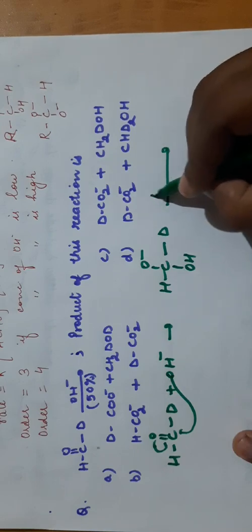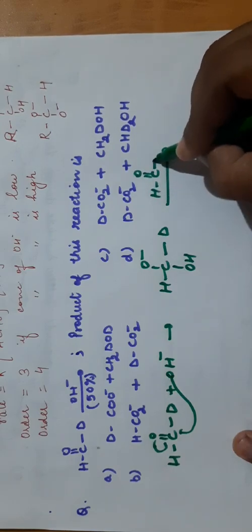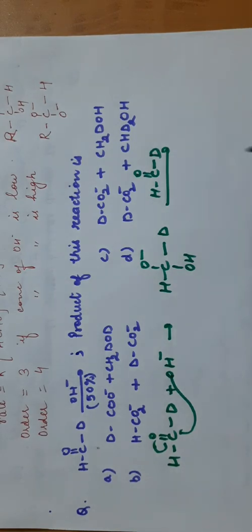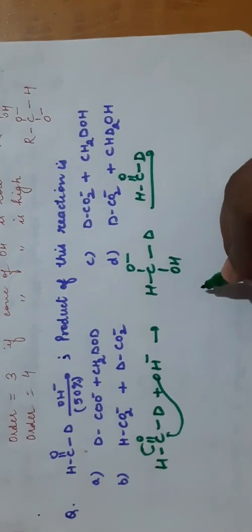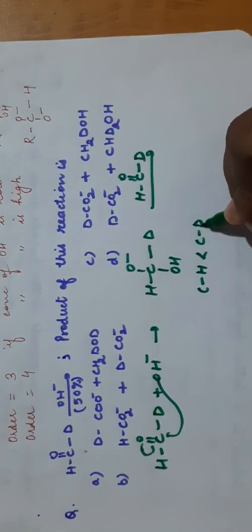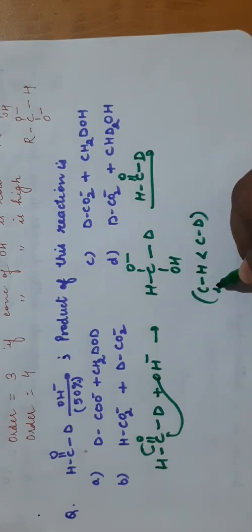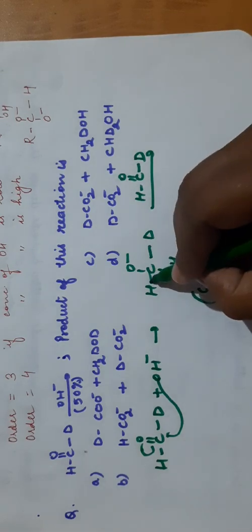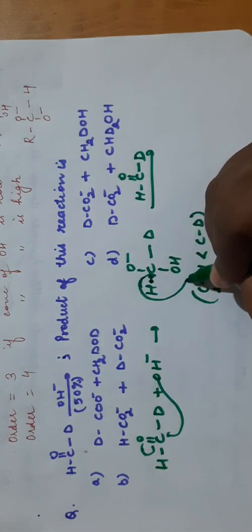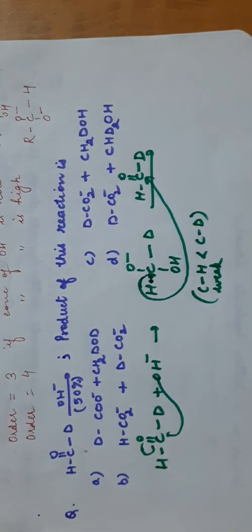Now this will attack another molecule of HCOD. Now which bond will break? The CH or the CD bond? Now we know that the CH bond is weaker than the CD bond. So which bond will break? This one. So this hydride will go, taking its electron pair, and it will attack this carbon.